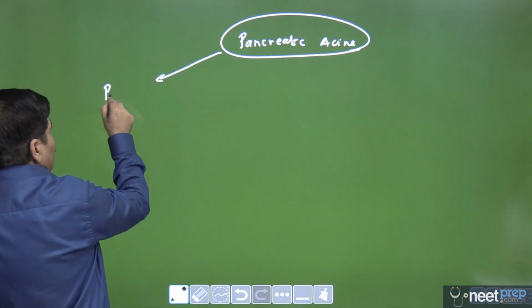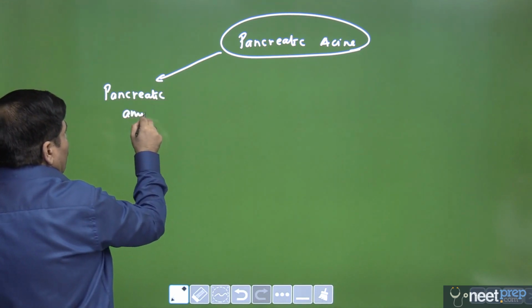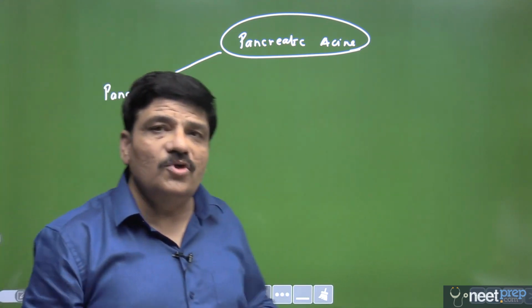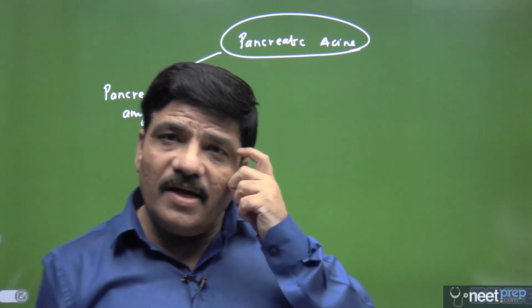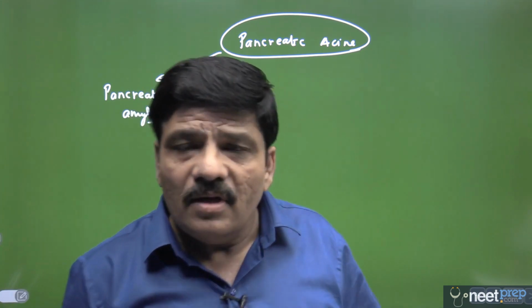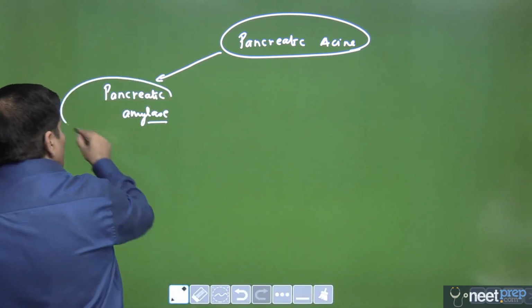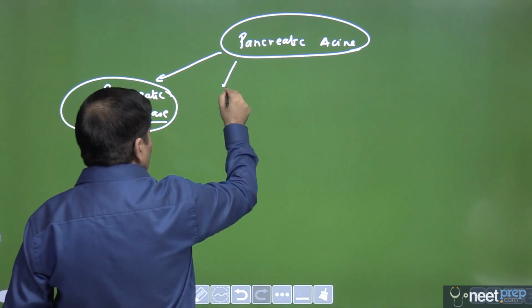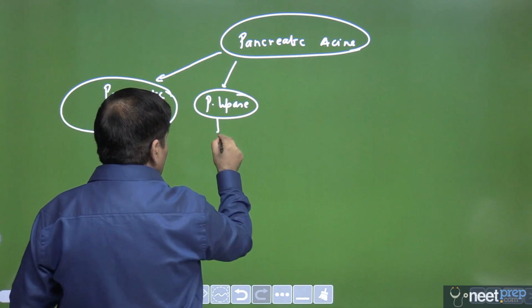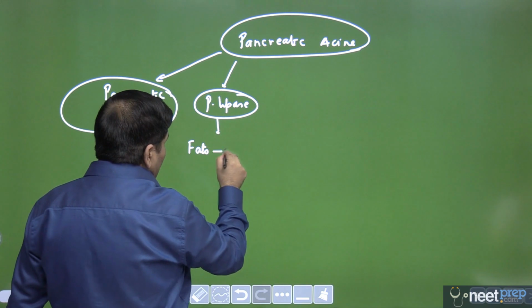This is where you will see the presence of pancreatic amylase, and this pancreatic amylase, acting in an alkaline pH between 8 to 9, will be responsible for completing the job that was left by salivary amylase, and will hydrolyze another 60 to 70% of the remaining starch into the disaccharide which is called maltose. So we are absolutely sure about it. The second thing would be the pancreatic lipase, and this pancreatic lipase will take care of the fats and will directly hydrolyze them.